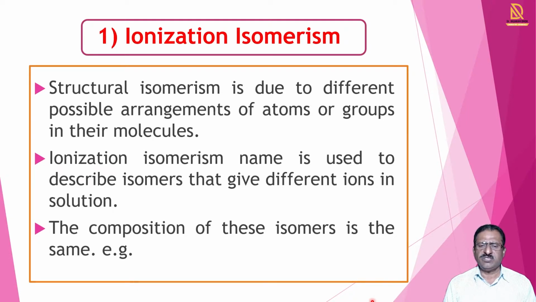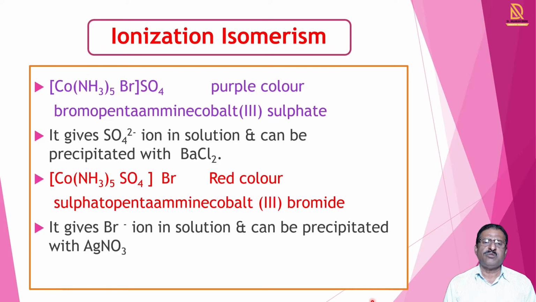The name ionization isomerism is used to describe isomers that give different ions in solution. The composition of these isomers is the same. We see different examples. The first example is [Co(NH3)5Br]SO4, named bromopentaamminecobalt(III) sulfate, a purple-colored compound.